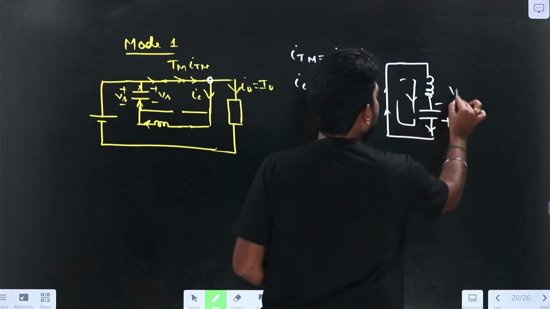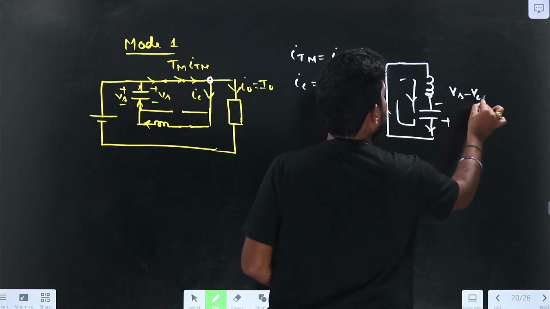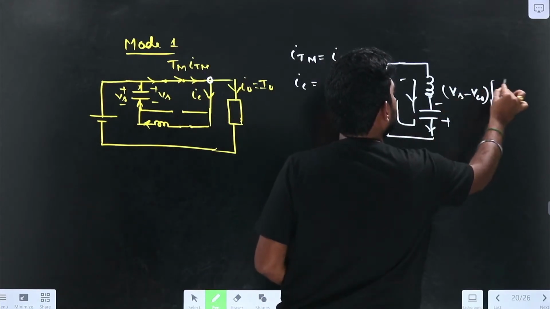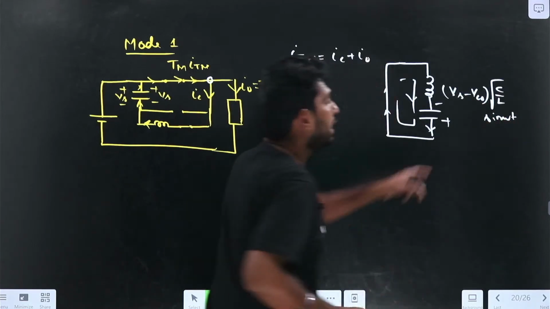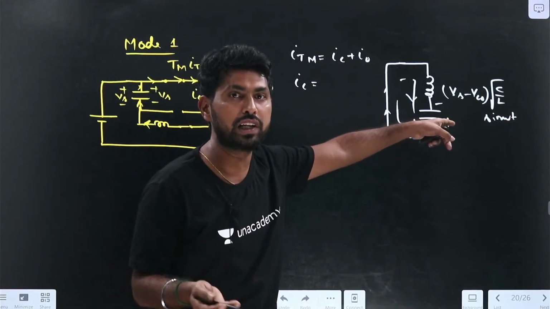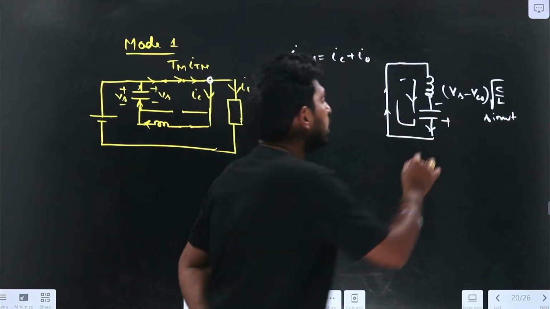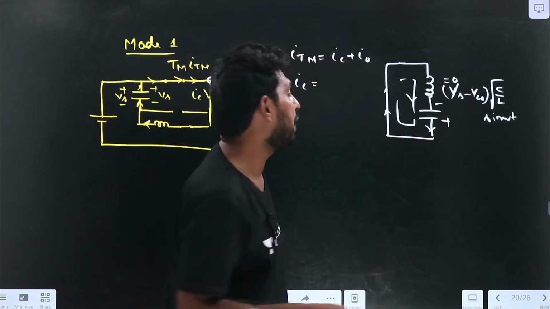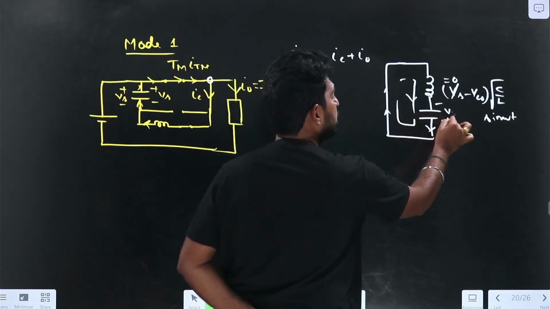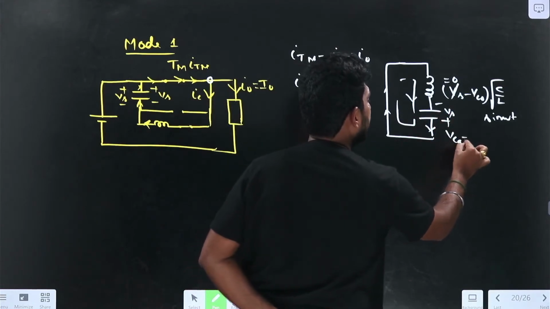We have already derived Vs minus Vc0 into root of C by L into sin omega t. Here the source was not given, because it is a source-free circuit, so it was 0. Vs is 0, and Vc0 is given as minus Vs. So Vc0 is charged to, in this case, Vc0 equal to minus Vs.